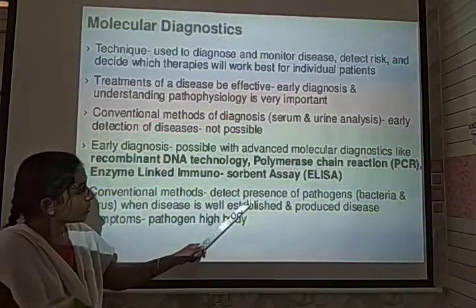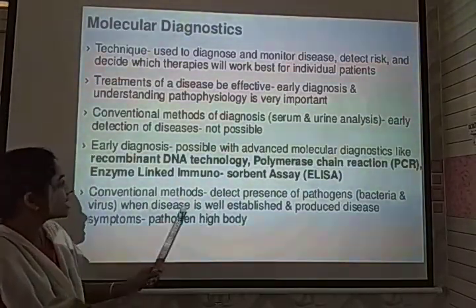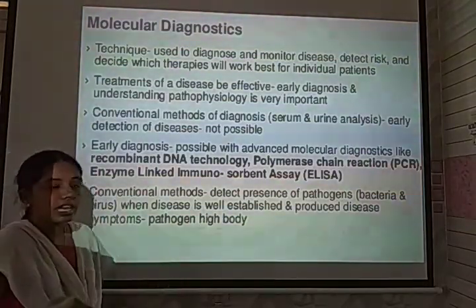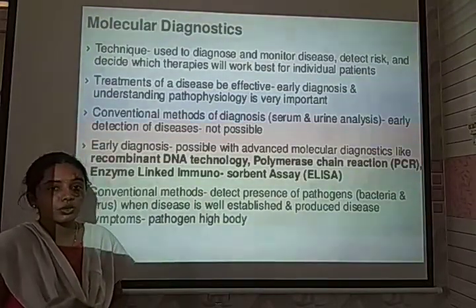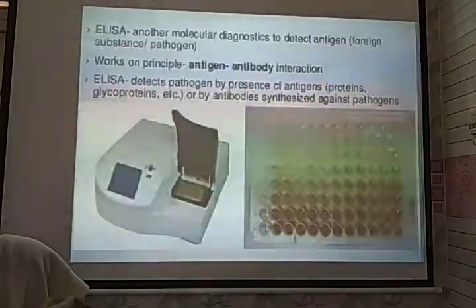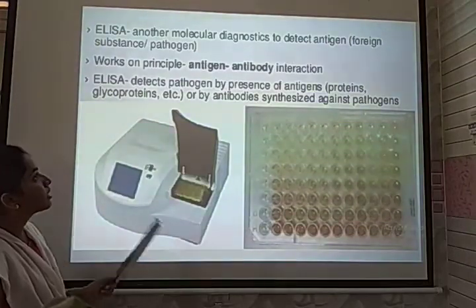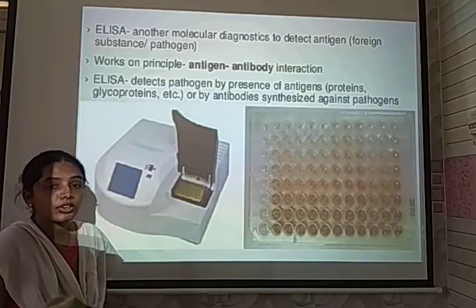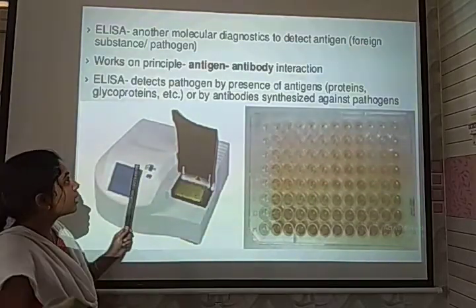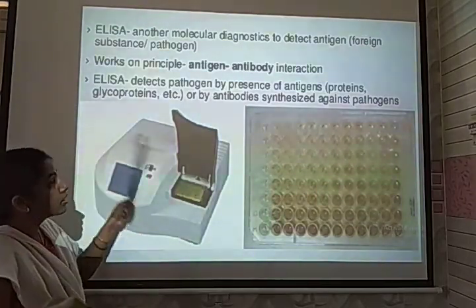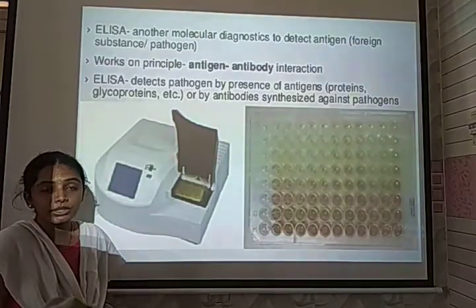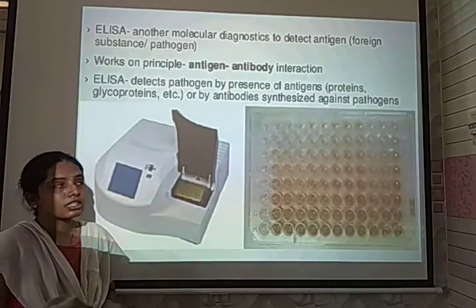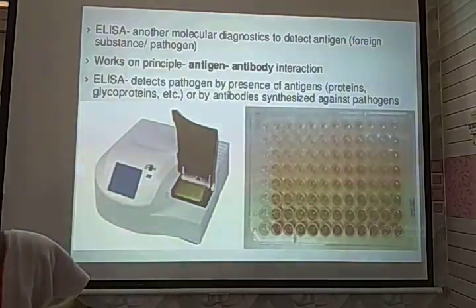It involves detecting the presence of pathogens when the disease is well established and produces symptoms after the pathogens have entered the body. So ELISA is a diagnostic test based on an antigen and antibody reaction. It is a test usually helpful to detect diseases that have been transmitted by a pathogen. For example, HIV is diagnosed by this ELISA principle.